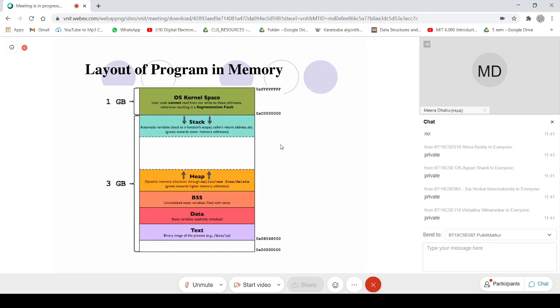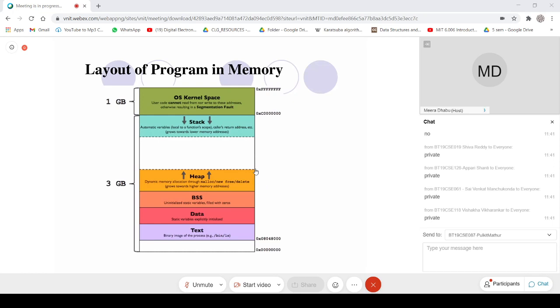Then it's BSS, where uninitialized static variables and some data storage are kept, which I will tell you later as and when required. Above that is the heap.